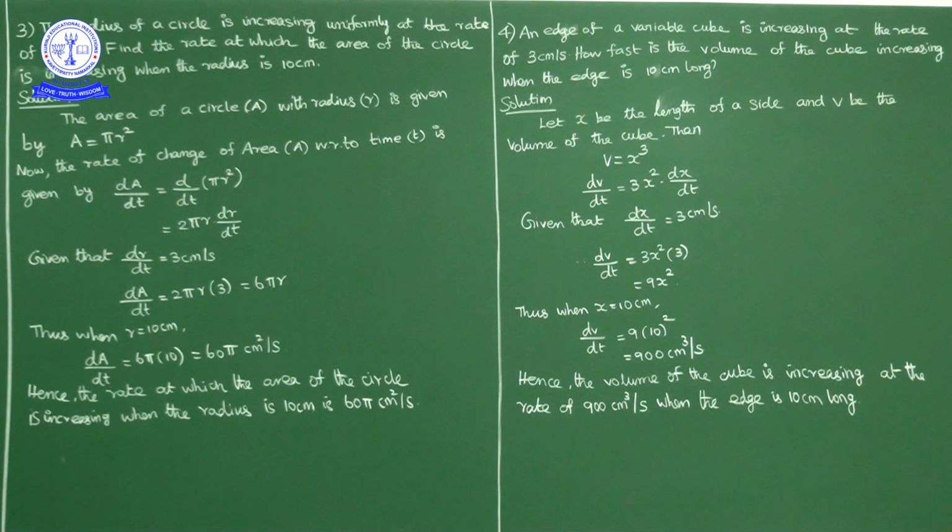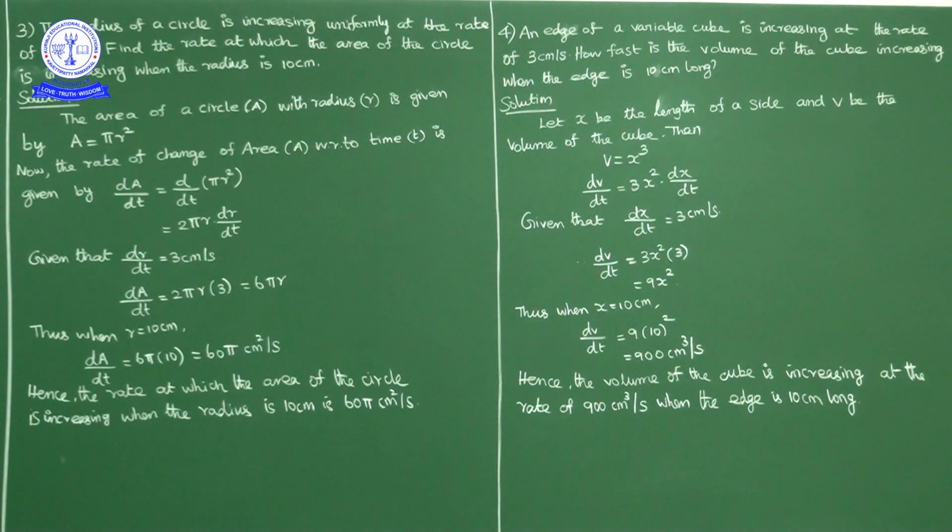So the rate of change of volume with respect to time is 9x square. But at what point do we have to find the rate of change of volume? When the edge length is 10 centimeter, when x is equal to 10. So when x is equal to 10, dv by dt is equal to 9 into 10 square. 10 square is 100, into 9, 900 cubic centimeter per second. So the rate of change of volume is 900 cubic centimeter per second.